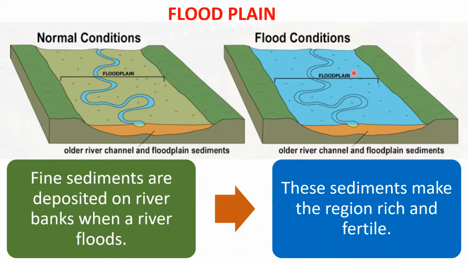And when the rain stops, the water recedes and it becomes a normal course again. It leaves the sediments brought down by the river on both sides. This process continues over the years and the floodplains are formed. The fine sediments are deposited on river banks when a river floods, and these sediments make the region rich and fertile.